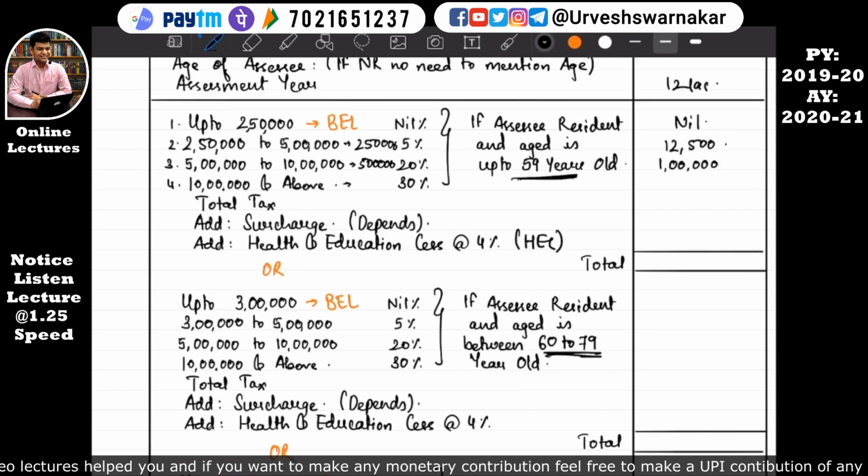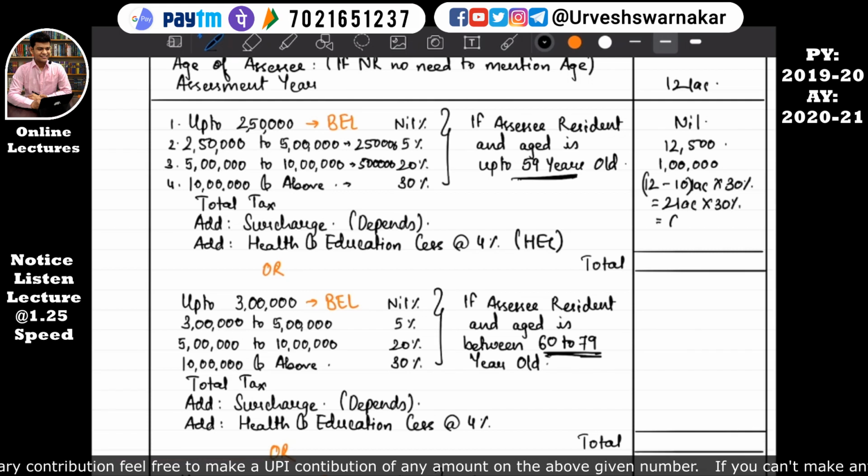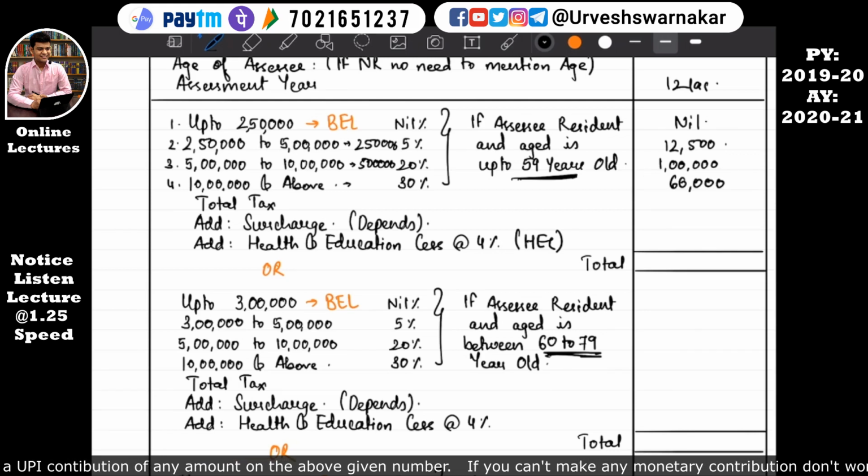Okay. Over and above 10 lakh, he is earning 2 lakhs. So this 2 lakhs, how will it be? See, 12 lakhs minus 10 lakhs, that is 2 lakh, into 30%, which comes to around 60,000. I hope this is quite clear. That means his total tax comes to around 1,72,500. I hope this is quite clear to you all.